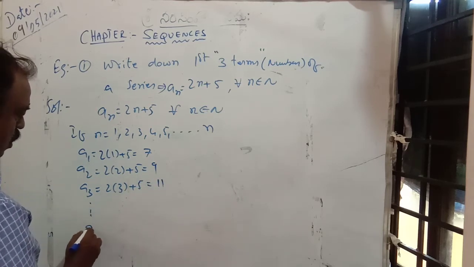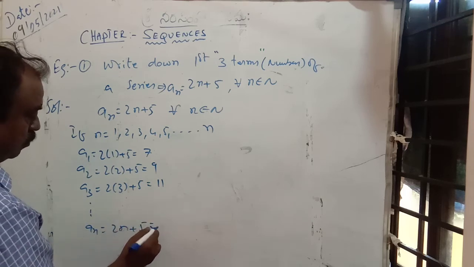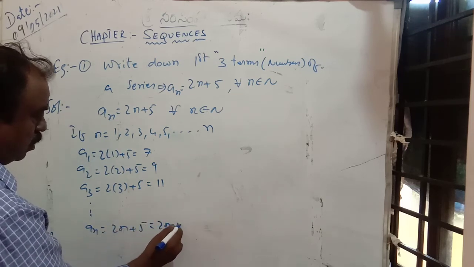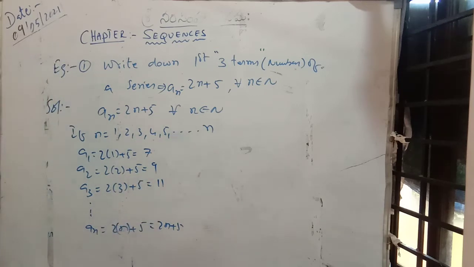And it is going on up to an, that is 2n plus 5. That is a series, not this one, this one.